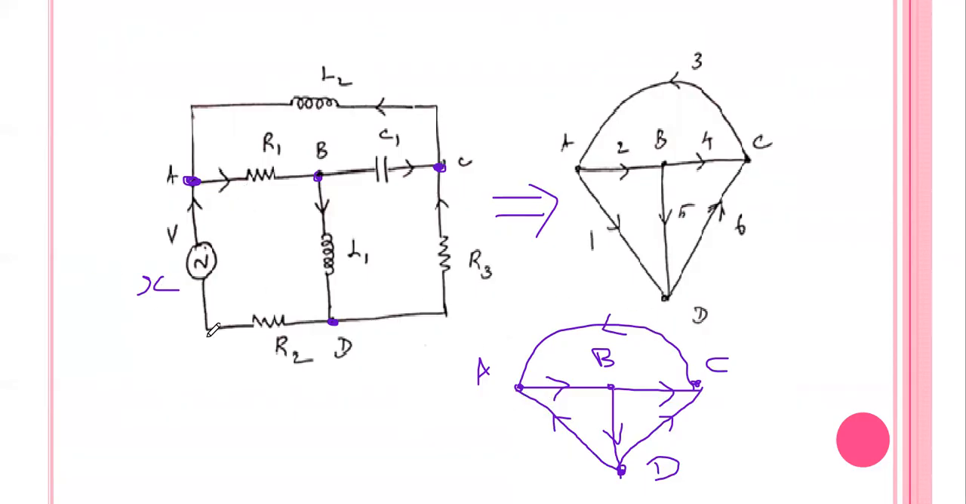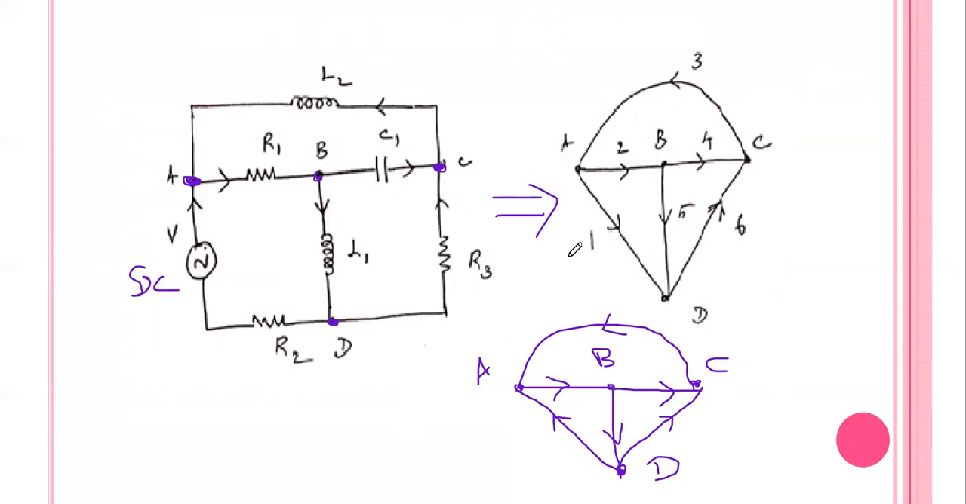Then if voltage sources and current sources are available, if it is a voltage source, we have to make it a short circuit. If it is a current source, we have to make it an open circuit. That's how we get the graph like this.